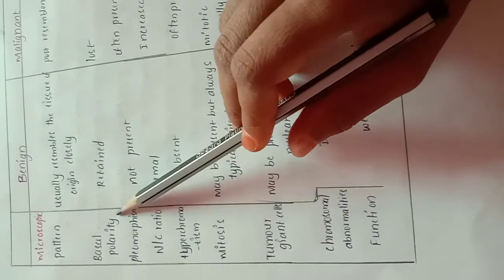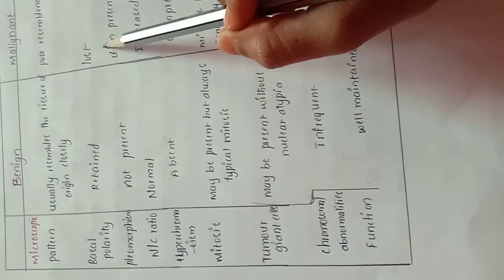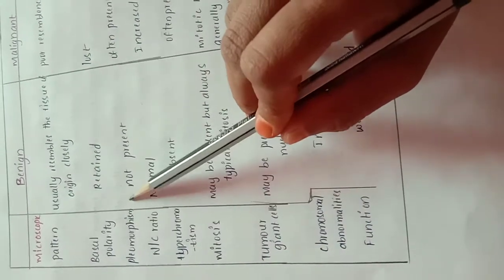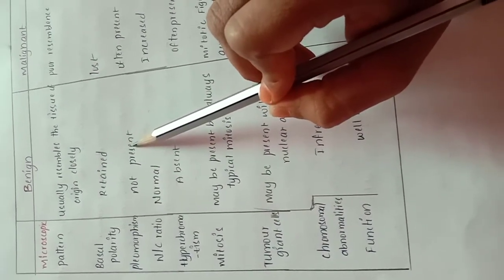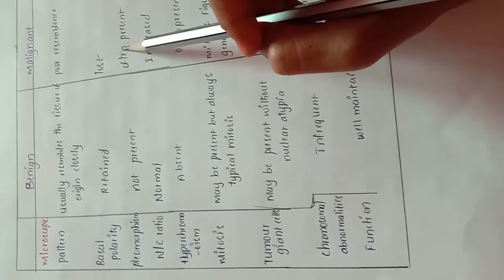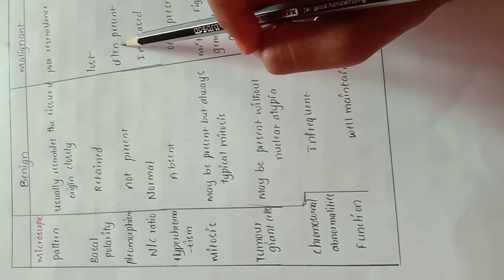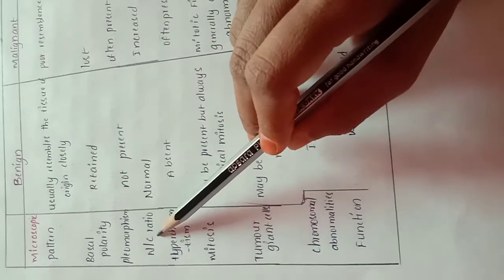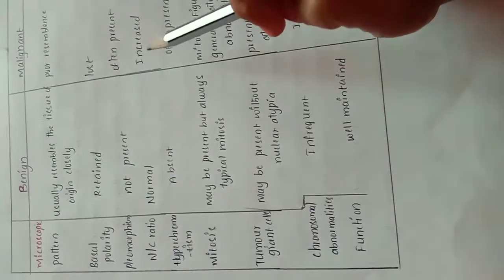Basal polarity is slightly present in benign, but totally lost in malignant. Pleomorphism is not present in benign, with no changes occurring, but it is often present in malignant tumors. Then the nucleus to cytoplasmic ratio is normal in benign, but increased in malignant tumors.